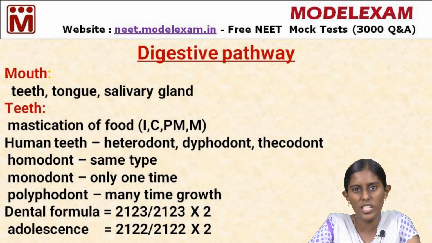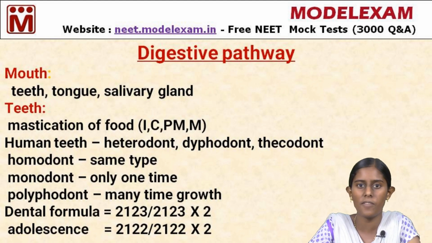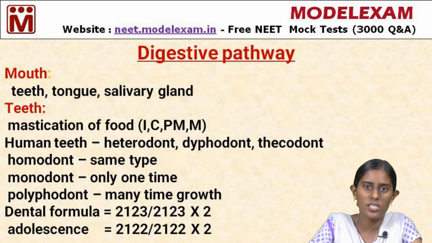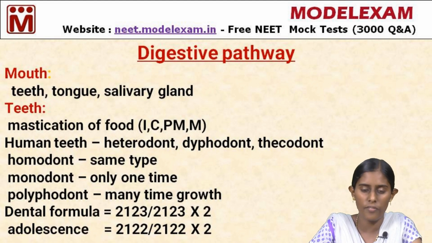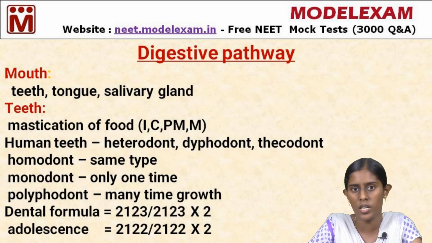What are the types of teeth present in our dental formula? Incisors, canines, premolars and molars. It may differ from one animal to another because it is based on their feeding habit. If it is a herbivorous animal, the premolars and molars are well developed, but the canine is only partially developed. If it is a carnivorous animal, the canine is well developed. So, dental arrangement is purely based on the feeding habit, that is, on their purpose.